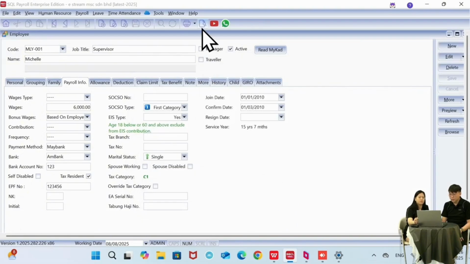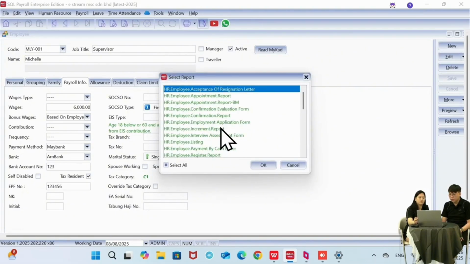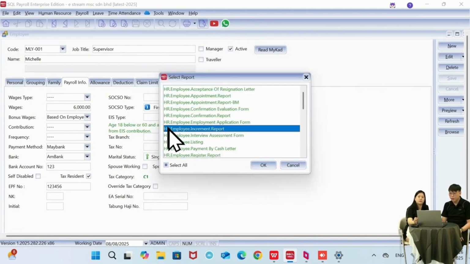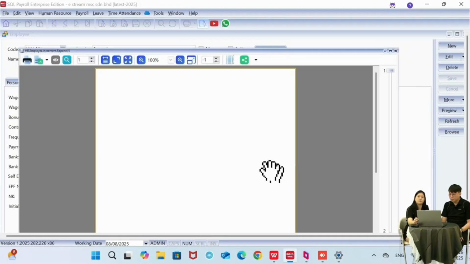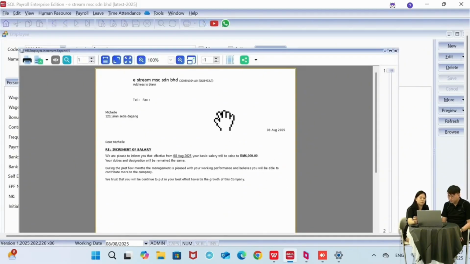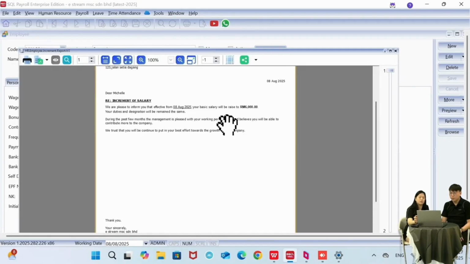So after we assign it as an increment, we can go to the report here. We look for the HR employee increment report. So, okay, this one is useful for you when you increase your employee salary. So this one you can send to your employee here.